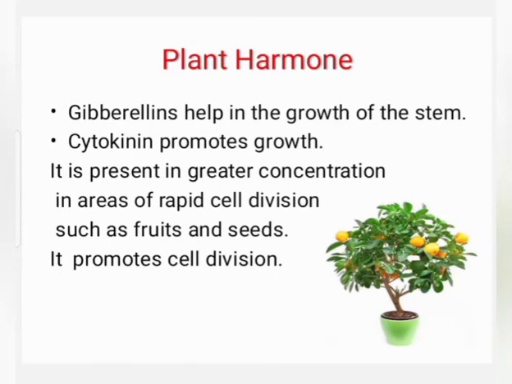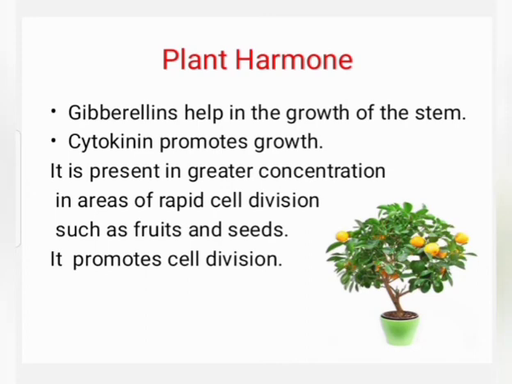Second type of plant hormone is gibberellin. It helps in the growth of the stem. Third plant hormone is cytokinins. It promotes the growth.